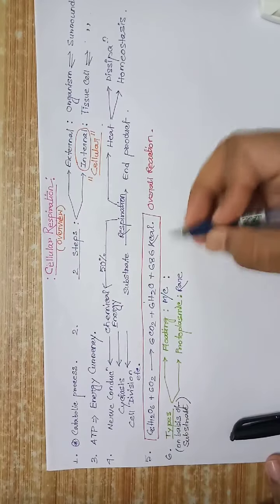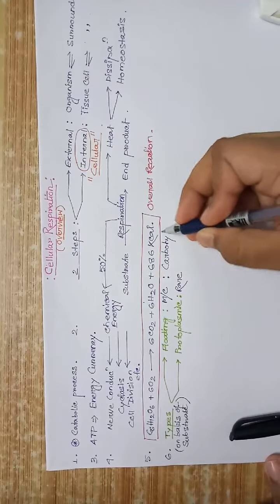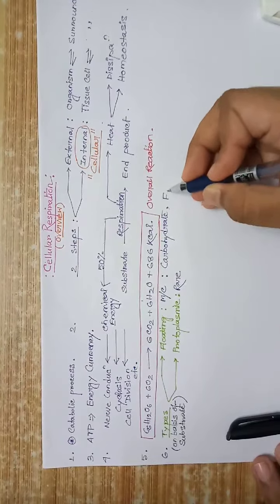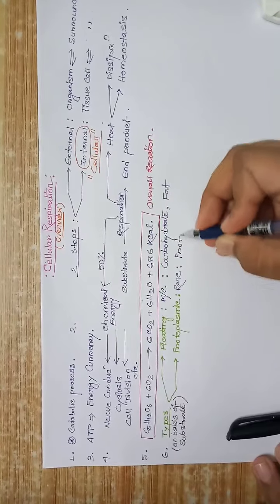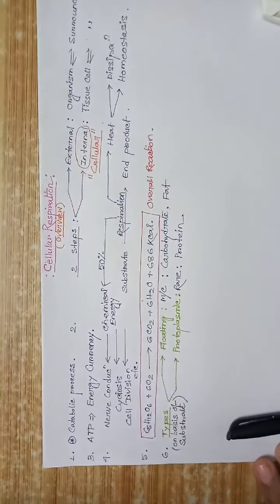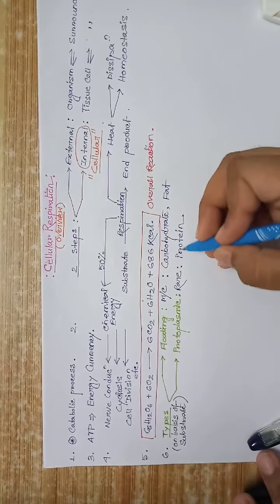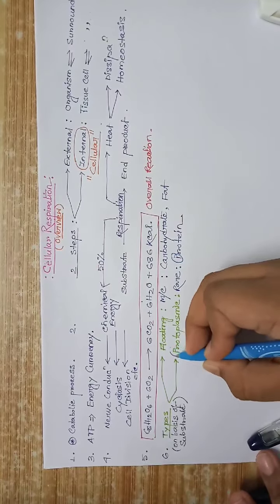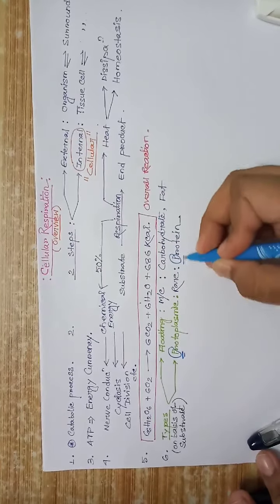Here the substrate is carbohydrate and fat, and here the substrate is protein. Now look, protein starts with P and protoplasmic also starts with P.